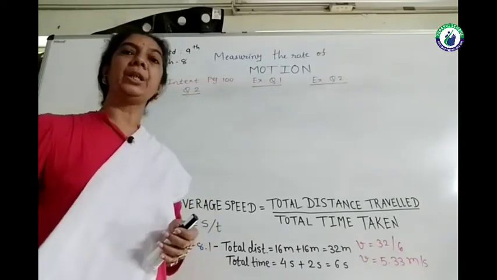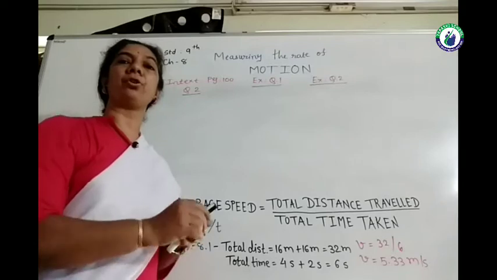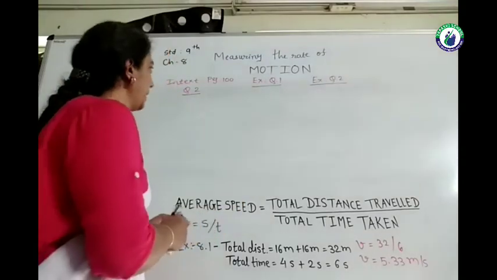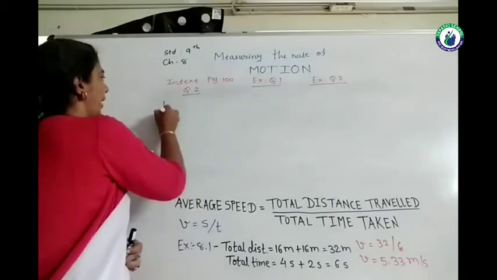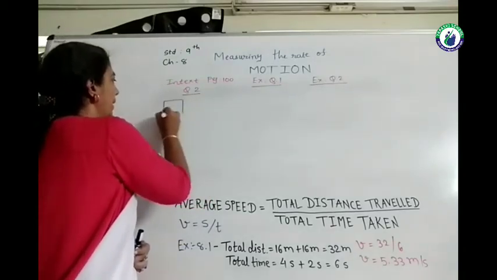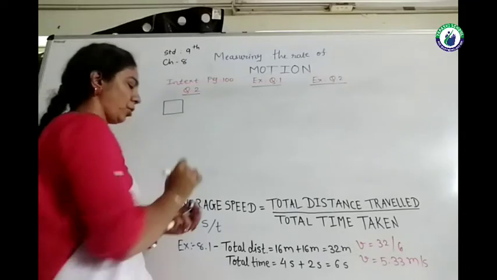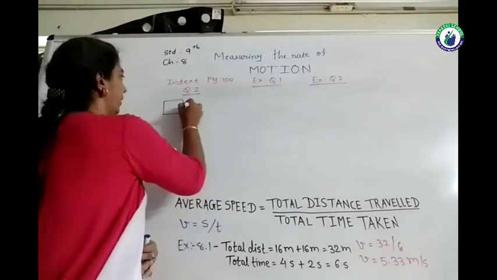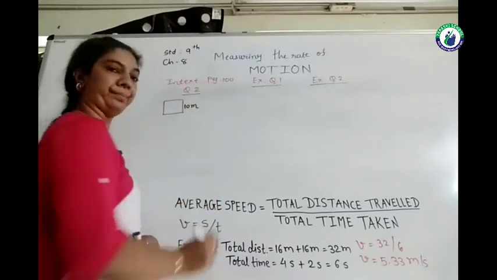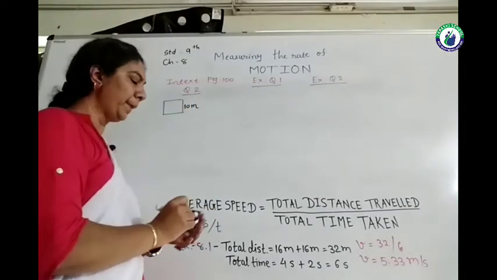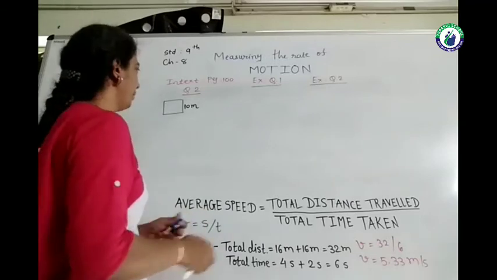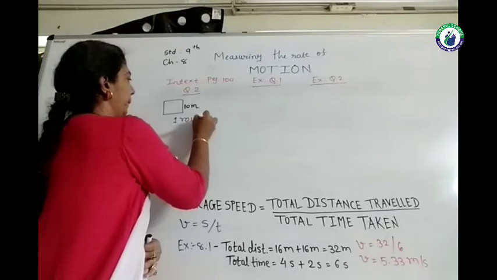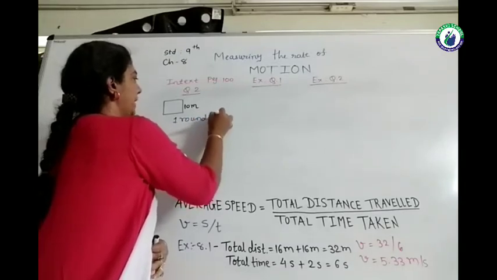In our textbook, in the text question on page number 100, the second question is given that a farmer is moving along the sides of a square field. It means our first data, there is a square field. Each side is of 10 meter. And he completes one round on these sides in 40 seconds.